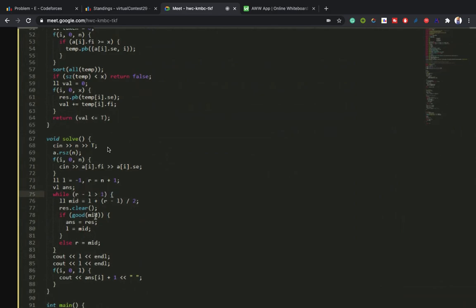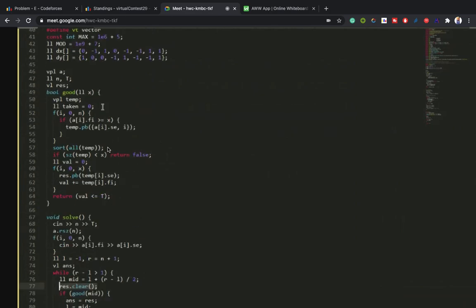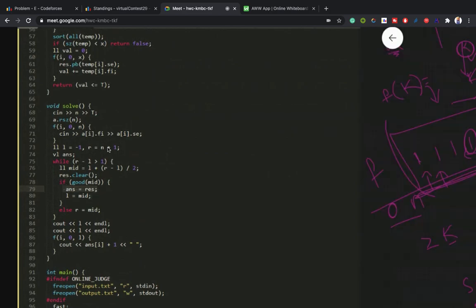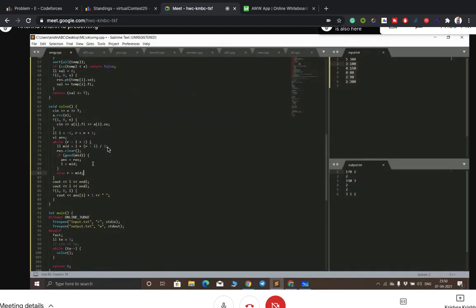If we have taken the mid, I will store the temporary answers in res. It is global. Now mid is nothing but k. We will check if the mid is valid or not. If it is good, then it can be a possible answer, so answer equals res. In the last iteration, we will have the answer over here, because we are going to print it in the last.